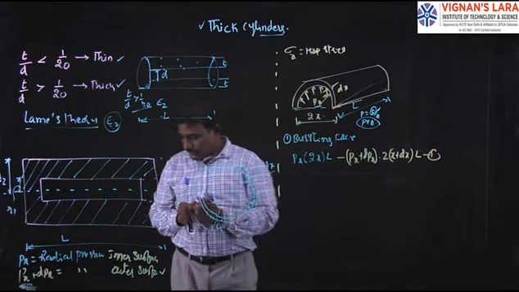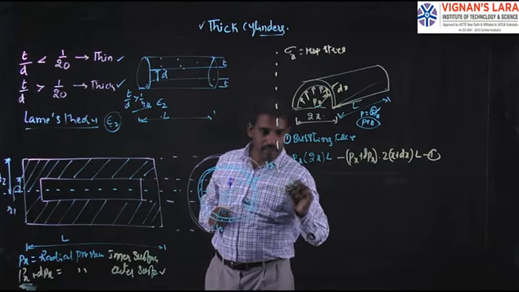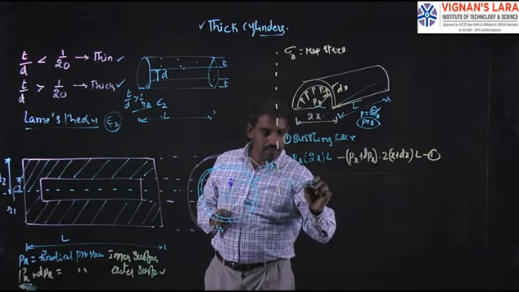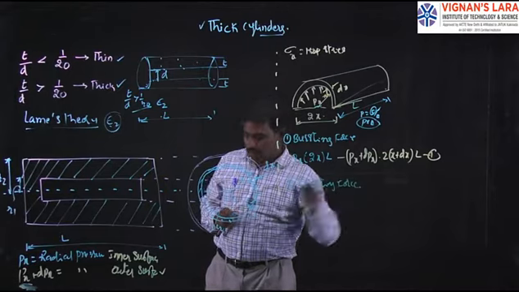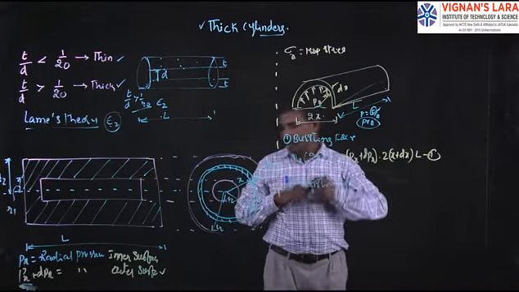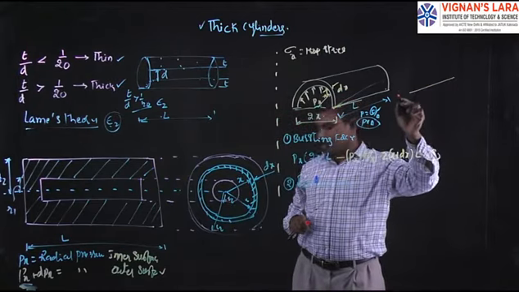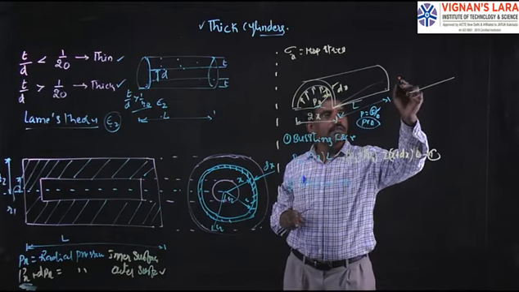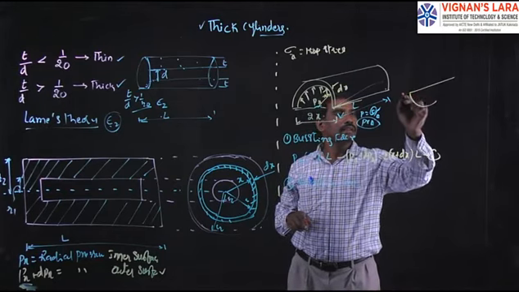Now the second one is the resisting force. On which area is the stress developed? Very simple. Let us take the same cylinder.